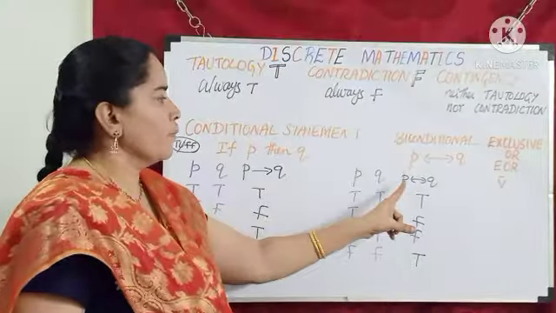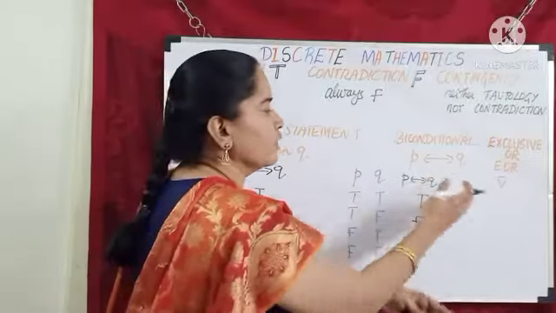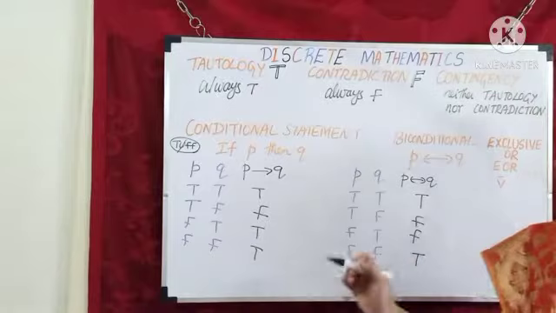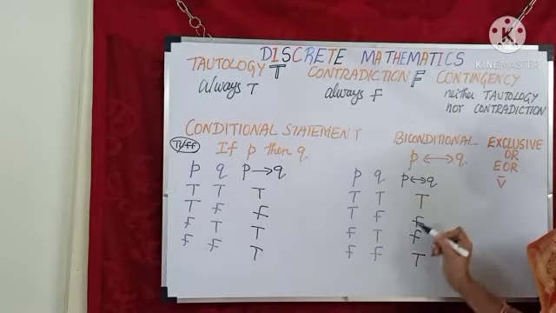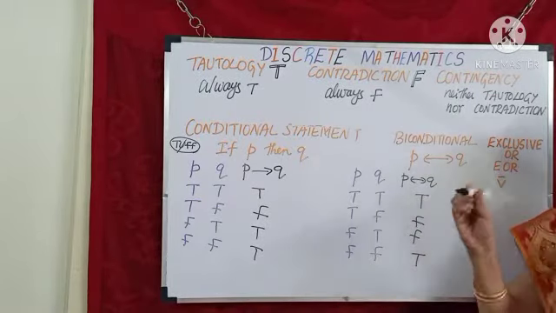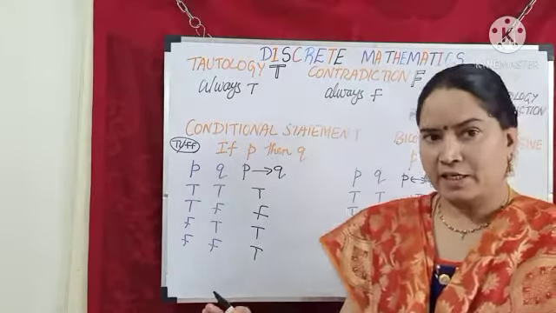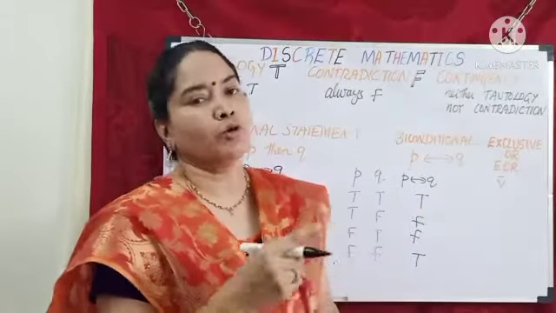Before the biconditional statement, we should know what is exclusive OR. For exclusive OR we put a bar on the OR. So exclusive OR is just the reverse of this. Here, when both are true or both are false, my answer is true. Exclusive OR tells me not both, that is, both true or both false.